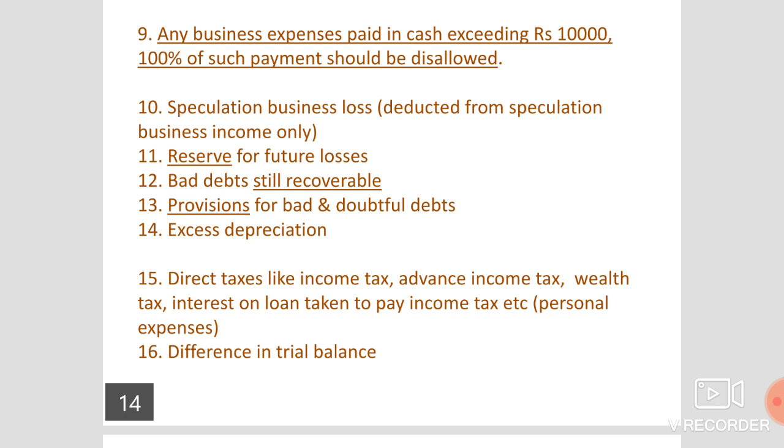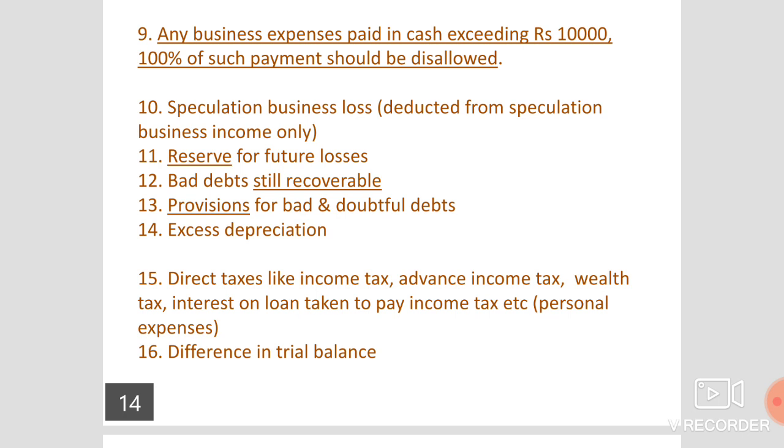15th point, direct taxes like income tax, advance income tax, wealth tax, interest on loan taken to pay the income tax, etc. They are all treated as inadmissible expenses because they are all relating to his personal income tax.